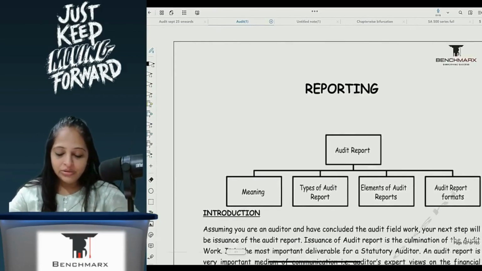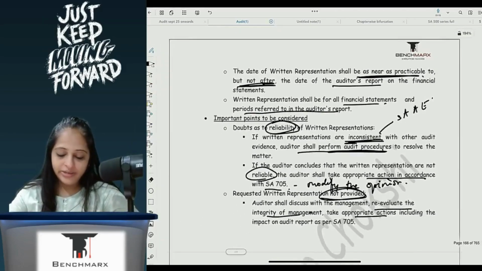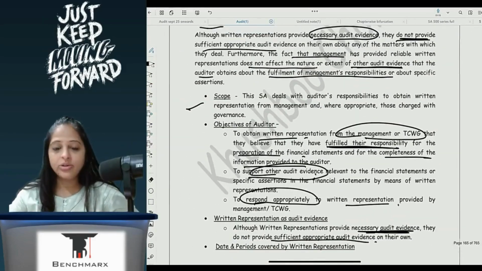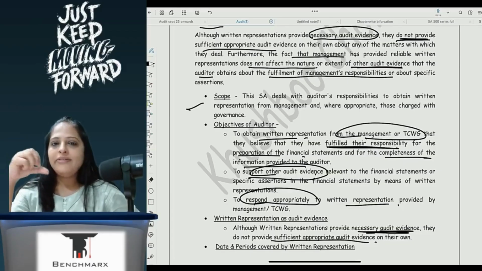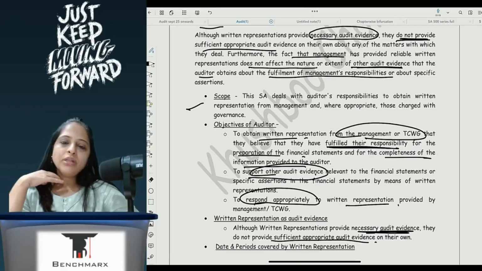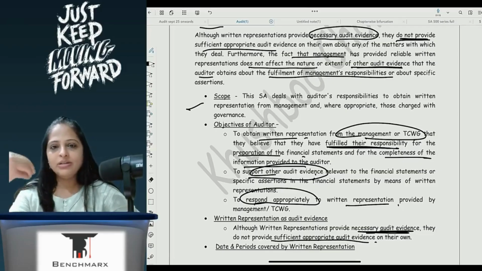Okay, so this is all about written representation. You have to take written representation from management or TCWG. This written representation can be used as audit evidence, but it is not sufficient appropriate audit evidence. I have to check the reliability of the information that is being given to me.